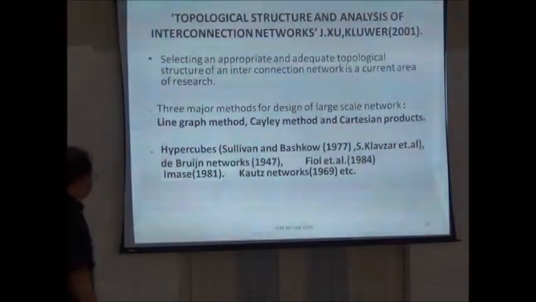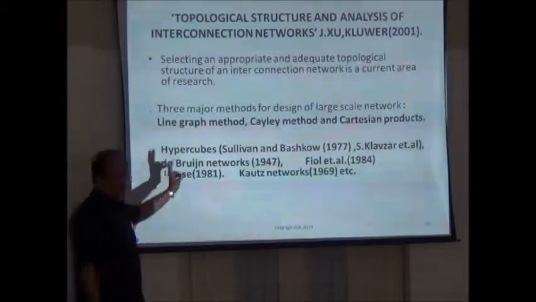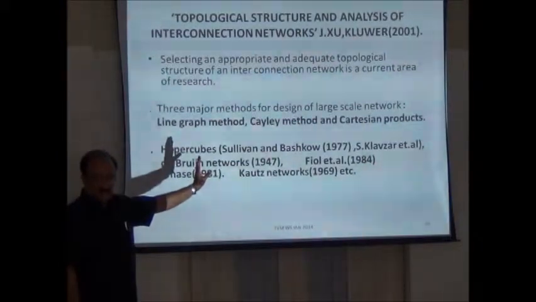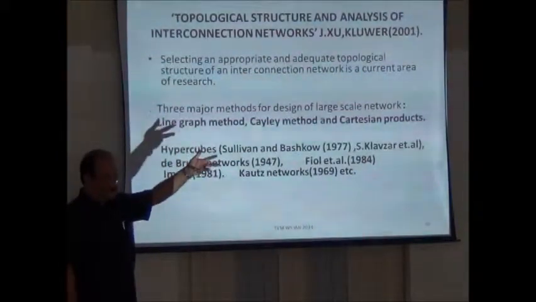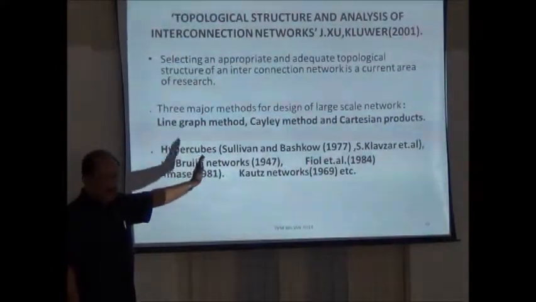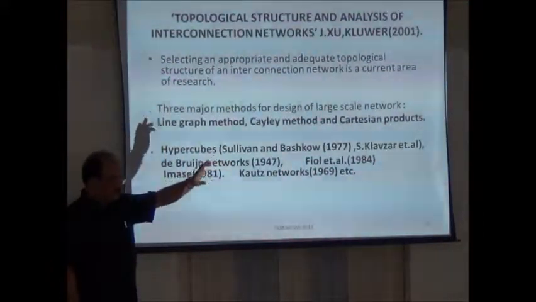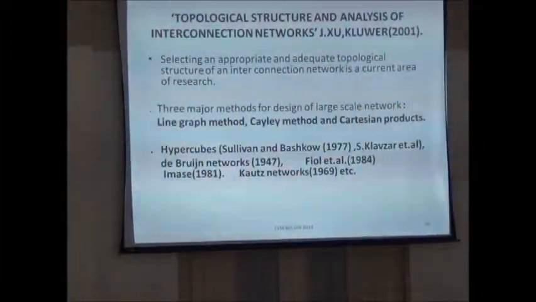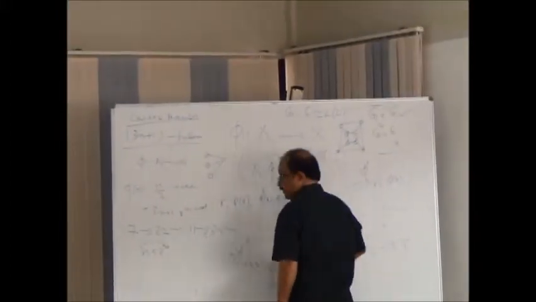A lot of books are there. Hypercubes are studied. A hypercube is a nice structure obtained by taking the Cartesian product of K2s, complete graphs of order 2. Your cube is the 3 cube.